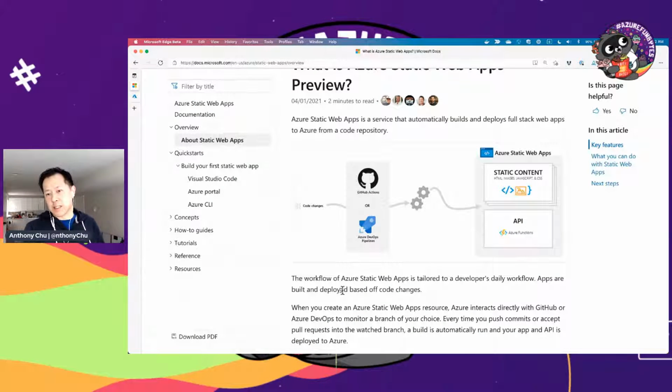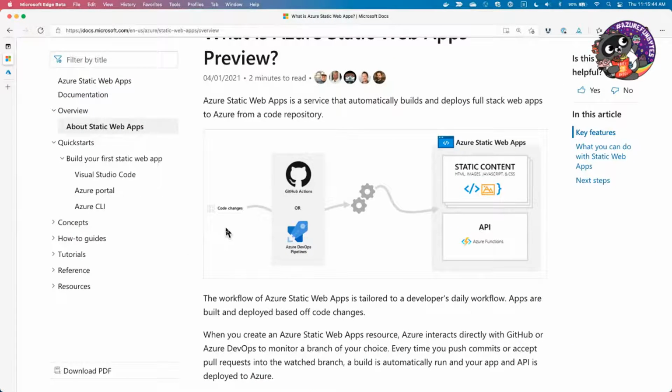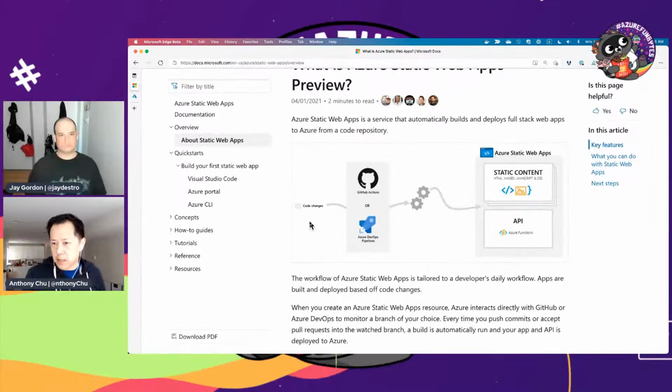So the idea is that you write your code, whether it's just a front end app or a front end app plus some Azure functions. They would live both in the same repo, and then you would just push that repo off to GitHub or to Azure DevOps, and eventually we're going to support others like Bitbucket and GitLab and things like that.